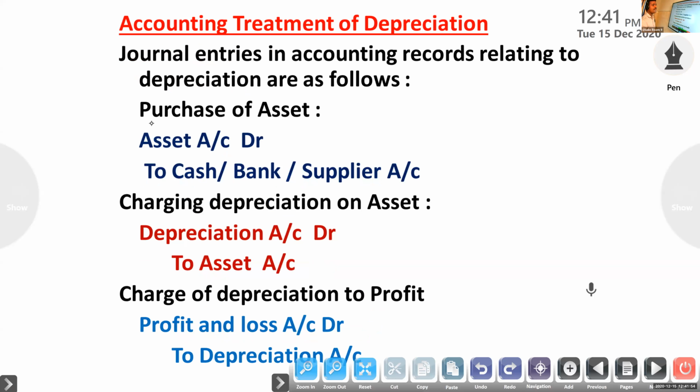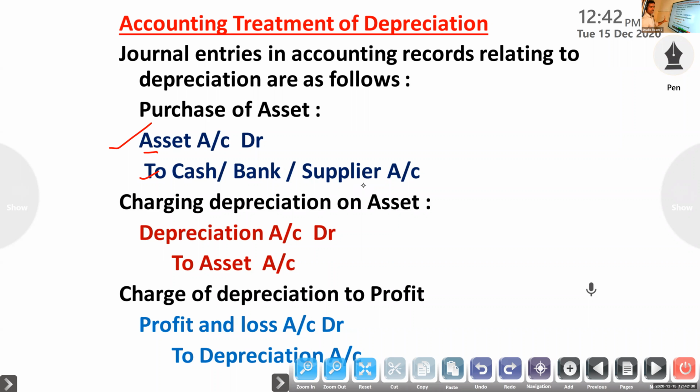Suppose purchase of machinery for cash. What is the journal entry? Machinery account debit to cash. Yes. If you give a cheque, machinery account to bank. Suppose you purchased machinery from Atul, it is credit. So machinery account to supplier. Instead of cash, supplier. Clear?